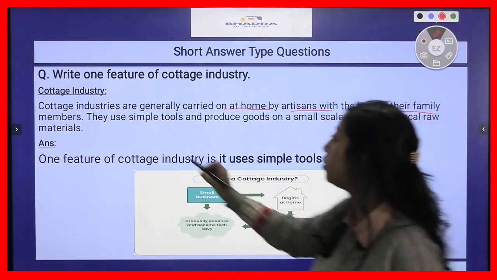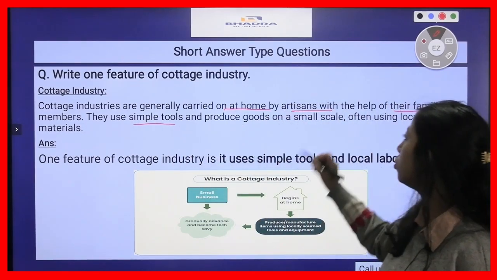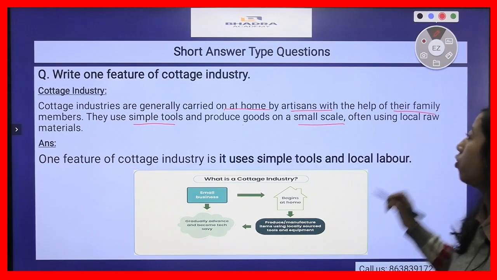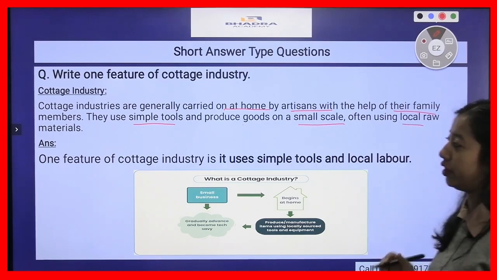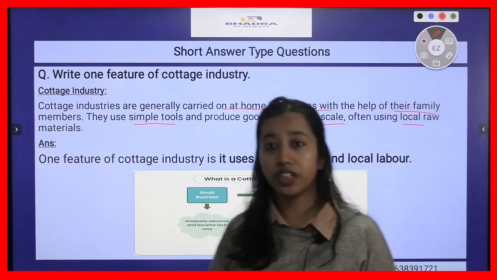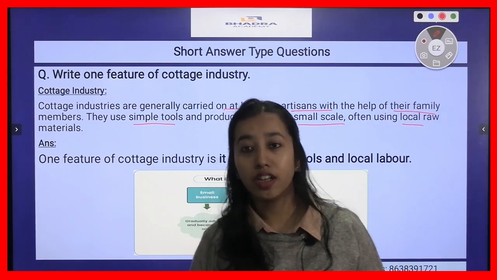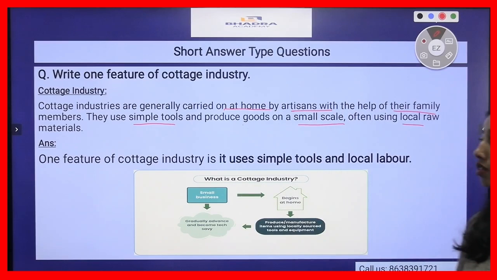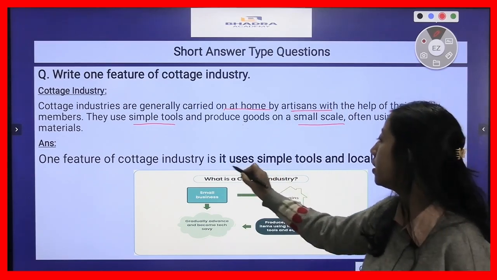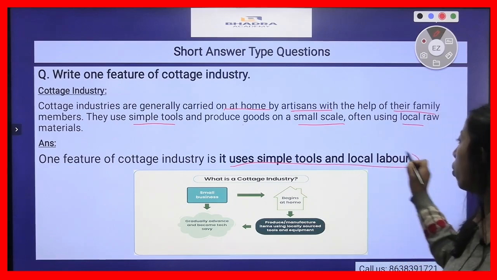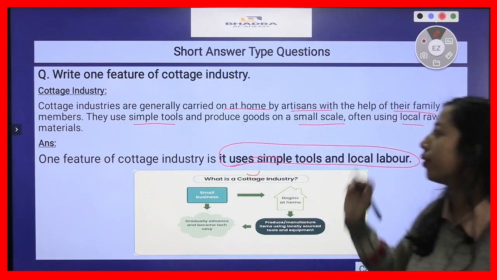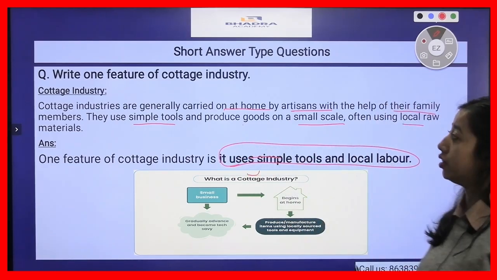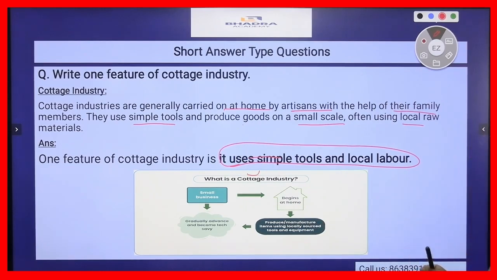They use simple tools and produce goods on a small scale, often using local raw materials. Cottage industry can be pottery, any kind of handicraft, weaving. So one feature of cottage industry is that it uses simple tools and local labor. So this was the feature of a cottage industry.